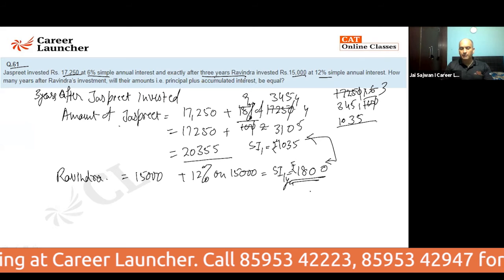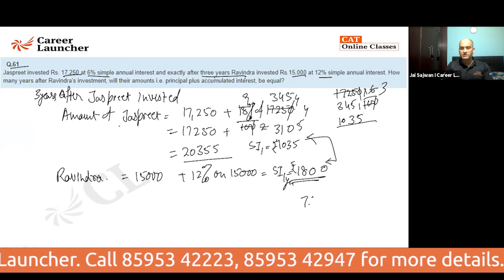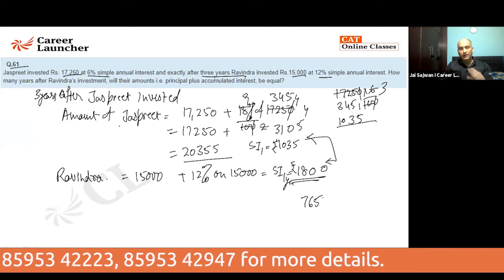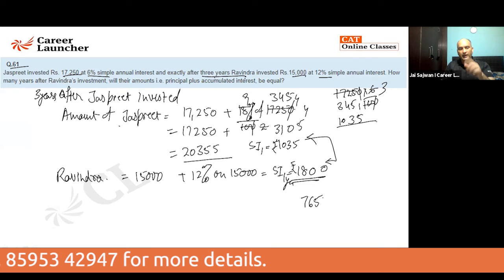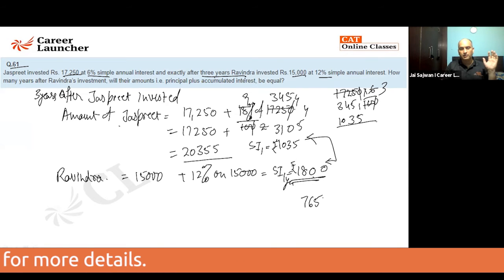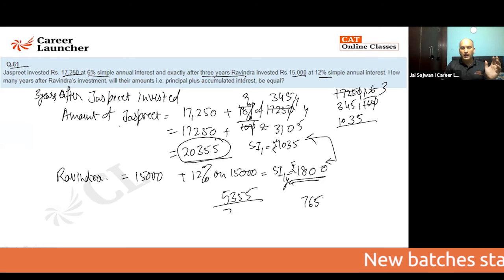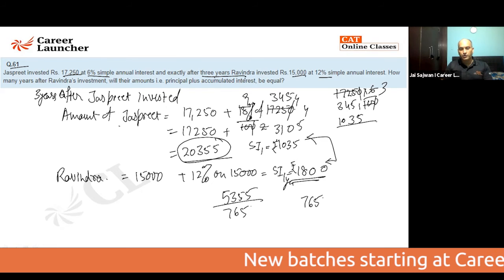The gap between them is coming out to be how much, my dear? It is coming out to be 765. So Ravinder is earning 765 extra every year. To compensate this amount, how much is it more? It is 5,355 more. I'll say divided by 765, you will get your answer.